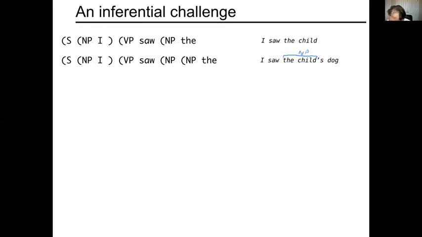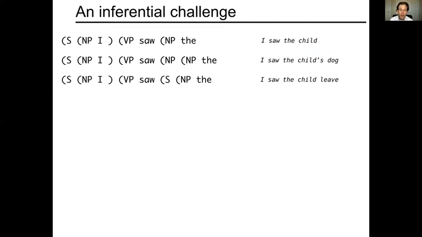And so the tree structure would be that you would have to generate incrementally on this tree generation algorithm. You'd have to generate both of these noun phrases. So in order to be able to ultimately deal with continuations like "I saw the child's dog", I would have to actually generate multiple NPs at that point.